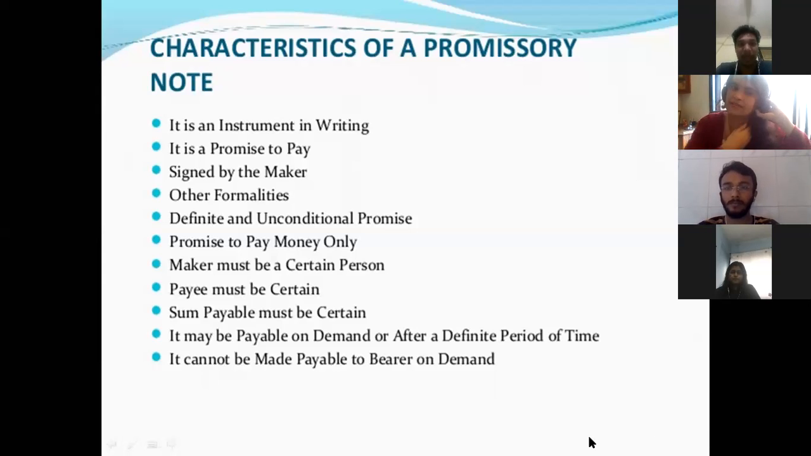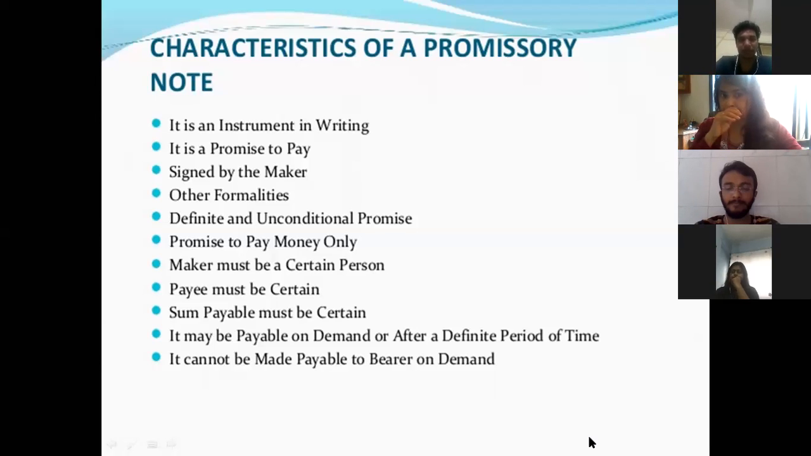Payee must be certain. Amount payable must be certain. It may be payable on demand or after a definite period of time. It cannot be made payable to bearer on demand. Correct. So these are the characteristics, whether it is a bill of exchange or a promissory note, whichever comes for your exam, you can write the same thing.